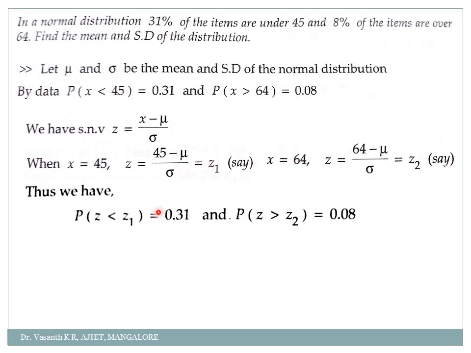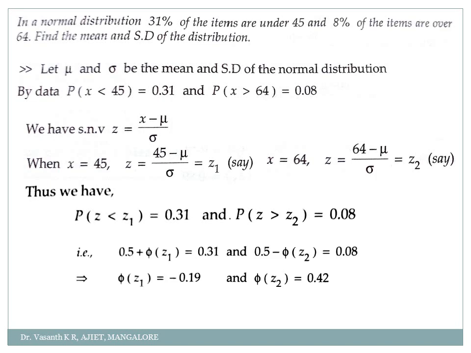So now probability of z less than z1 is equal to how much? 0.31. And probability of z greater than z2, for 64 we have called it z2, is equal to 0.08. Now probability of z less than z1, how will you do it? Z less than z1 means, in the graph, draw a line for z1. Less than z1 means from minus infinity up to z1 I have to calculate. So it is simply 0.5 plus phi of z1, which is equal to 0.31.